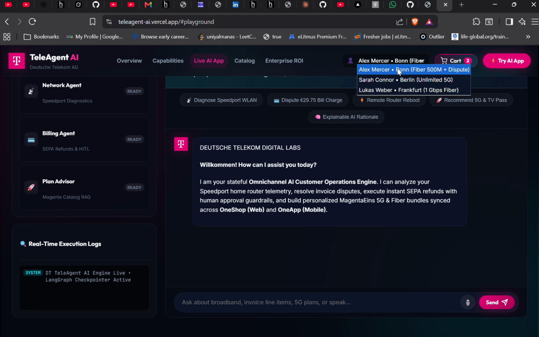We have three people here, already inserted with different names and different needs: Alex, Shara, and Lucas. Because our company serves the European market, we have taken the European market into consideration, so we will use euros as the currency.